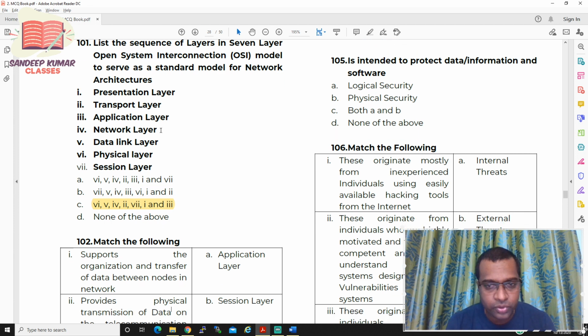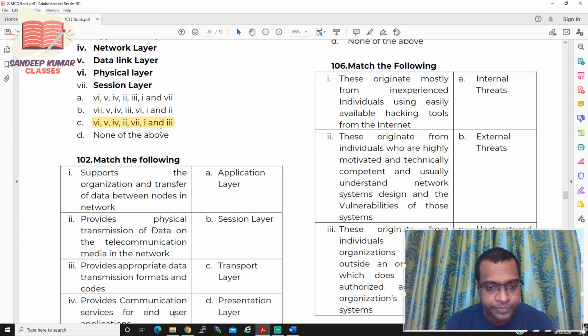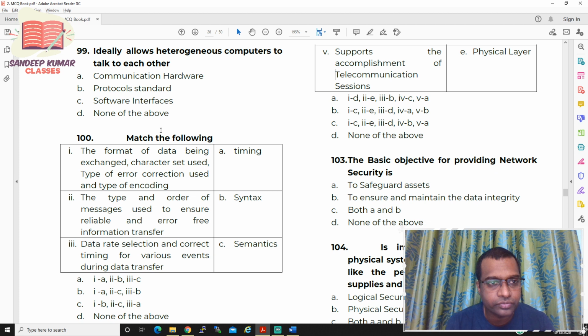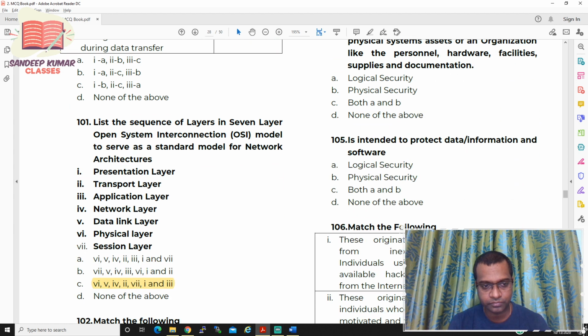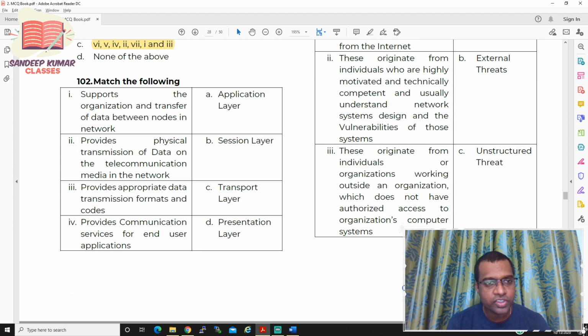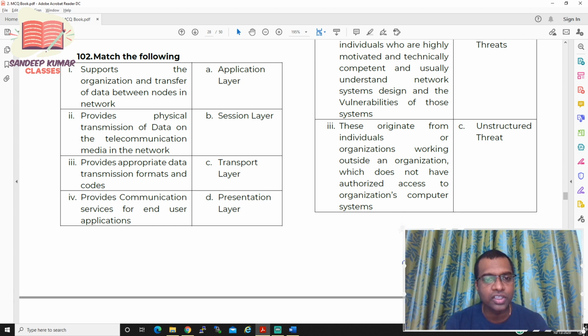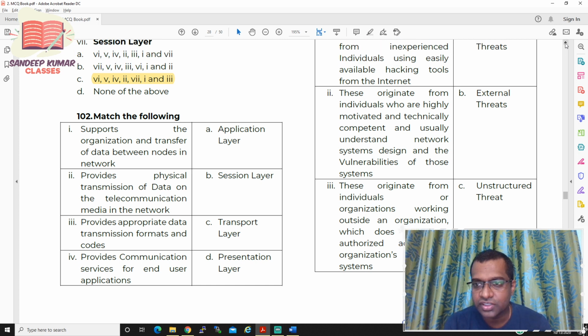Now let us move to question number 102. You need to arrange them in the sequence. You have options.